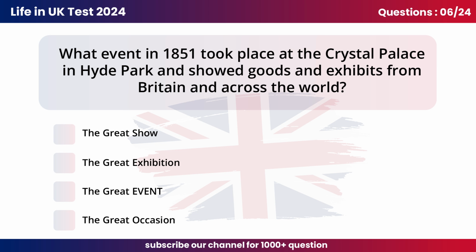Question 6. What event in 1851 took place at the Crystal Palace in Hyde Park and showed goods and exhibits from Britain and across the world? B. The Great Exhibition.